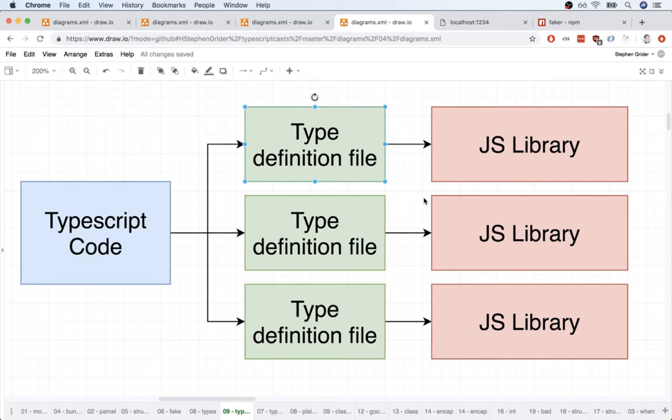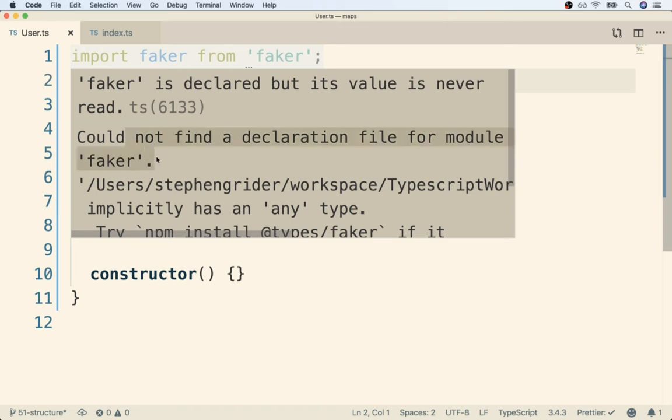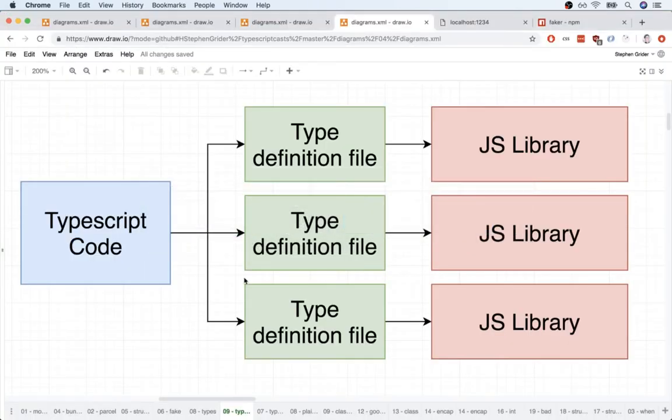It might sound really challenging to know when a type definition file is included or not included, but basically it's going to be really straightforward. If you ever try to make use of a module and you see that warning we just saw right here, that means you need to install the type declaration file. Once we understand that we need to install that file, it's a really simple process.